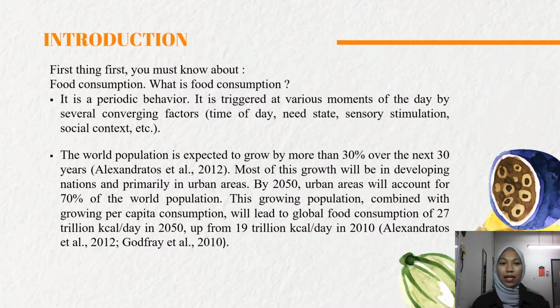social context. The world population is expected to grow by more than 30% over the next 30 years. Most of this growth will be in developing nations and primarily in urban areas. By 2050, urban areas will account for 70% of the world population. This growing population is combined with growing per capita consumption.